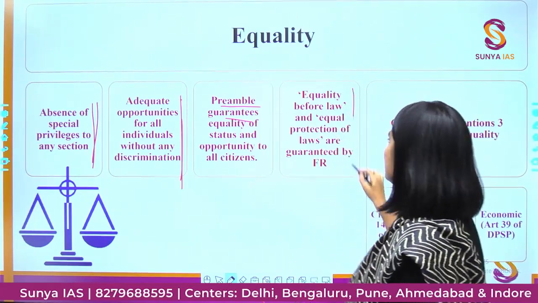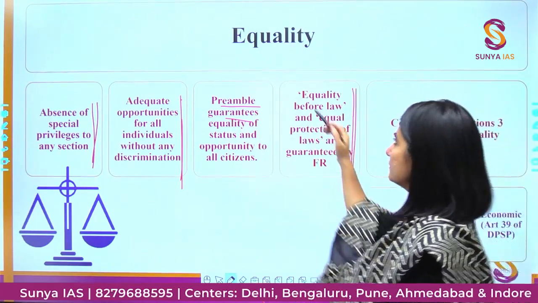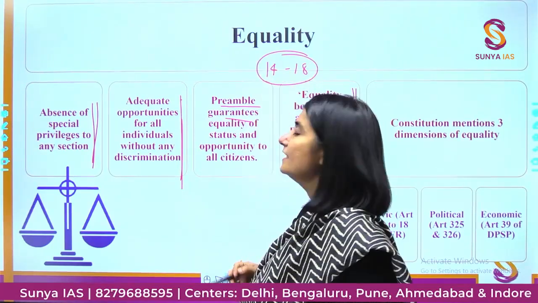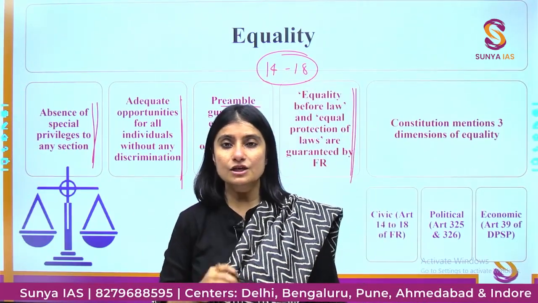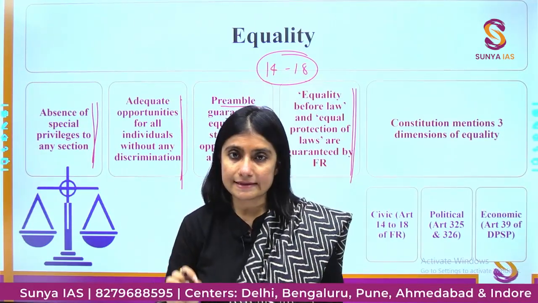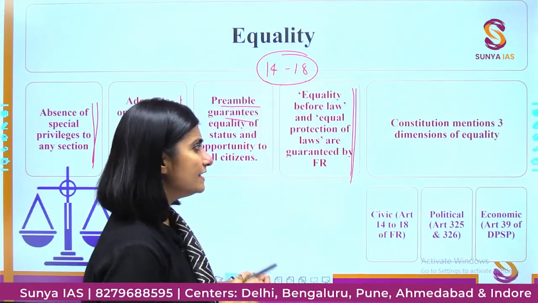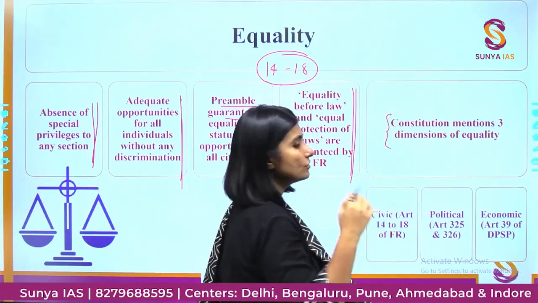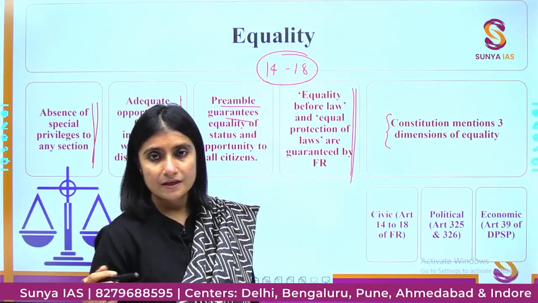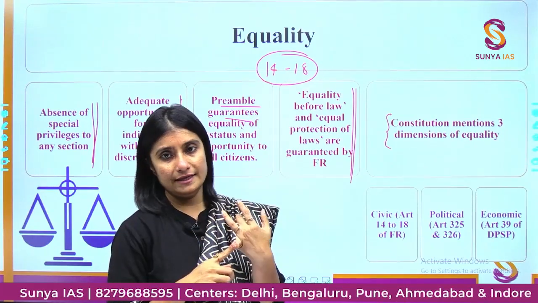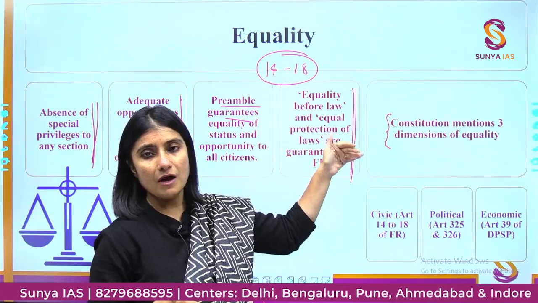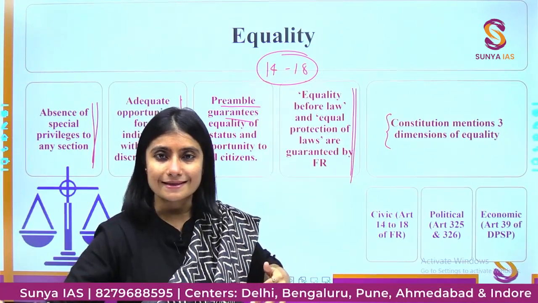Then in our fundamental rights, from article 14 to 18, we are guaranteeing equality amongst the citizens. That is very, very simple. Now, when we talk about equality as a concept, our constitution, the preamble and part 3, that is the fundamental rights, both of them talk about providing equality to the citizens.